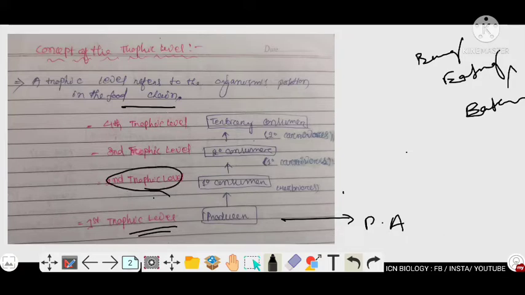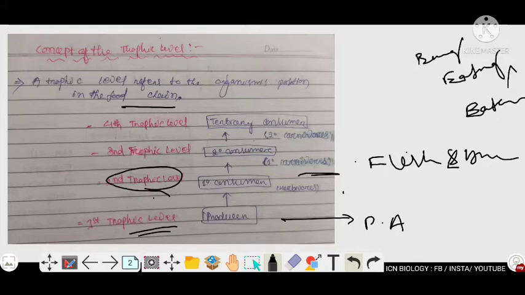The first one is the first trophic level, that is the producer. The producer is eaten by the primary consumer, that is herbivores, which comes under the second trophic level. The primary consumer is then eaten by the secondary consumer, which we can call primary carnivores, because the secondary consumer does not eat plant material, it eats flesh and animal products.